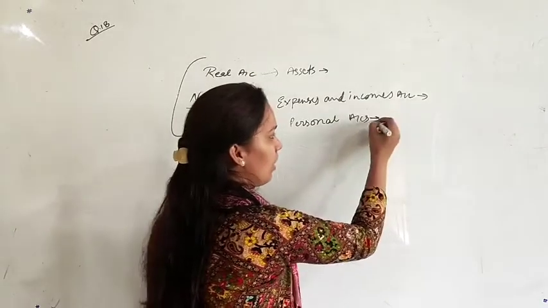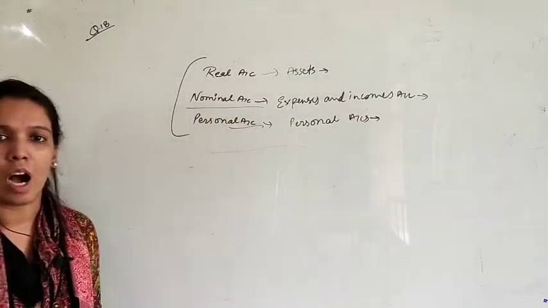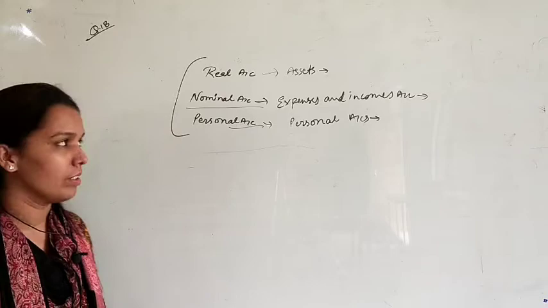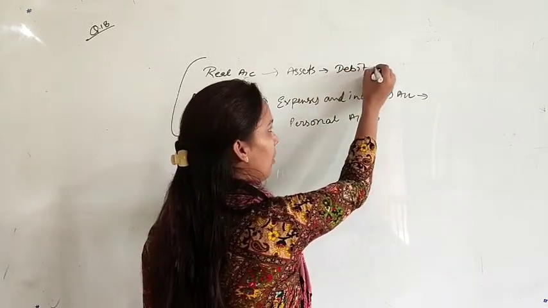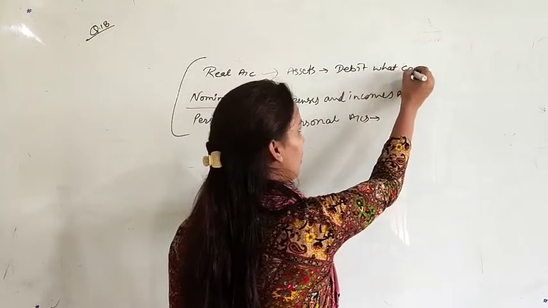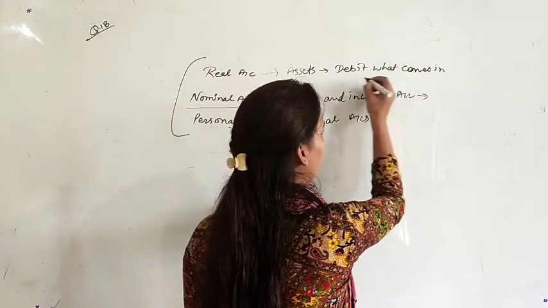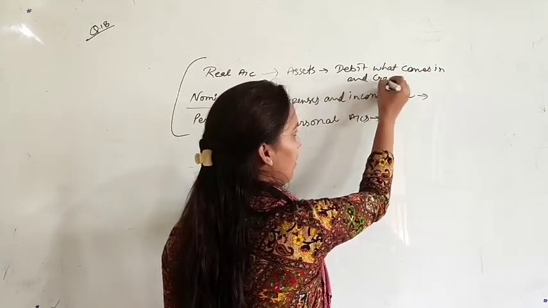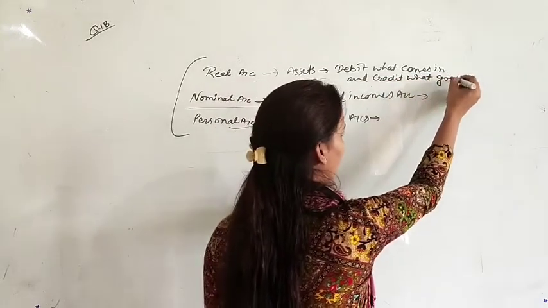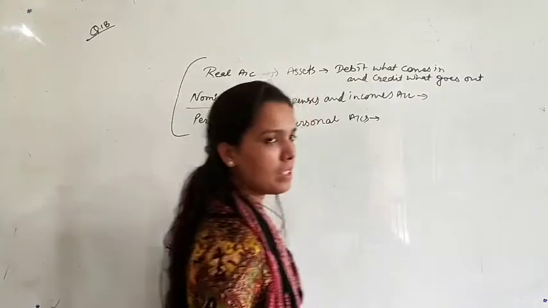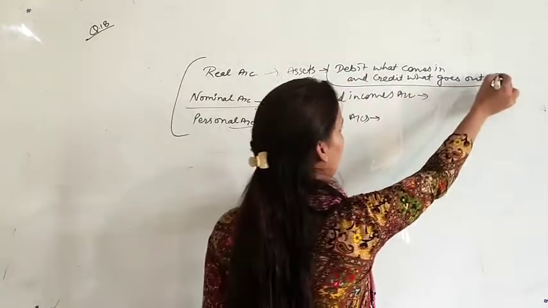That is, how the items will be debited or how the items will be credited. Real account rule says debit what comes in and credit what goes out. This is the rule of real account.